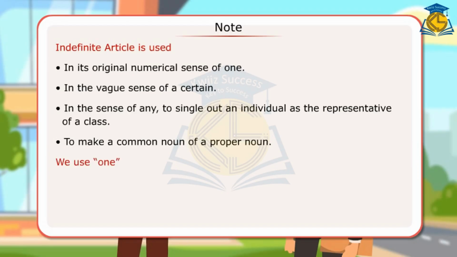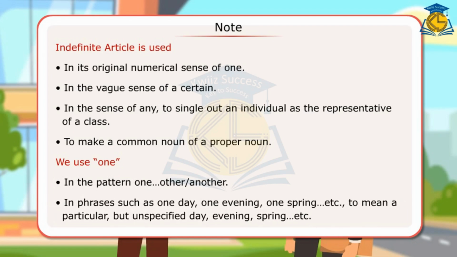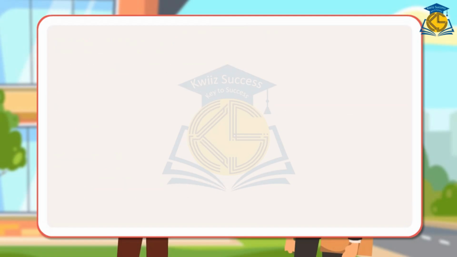We use one in the pattern one, other, or another. In phrases such as one day, one evening, one spring, etc., it means a particular but unspecified day, evening, spring, etc. Let us look at a few sentences.